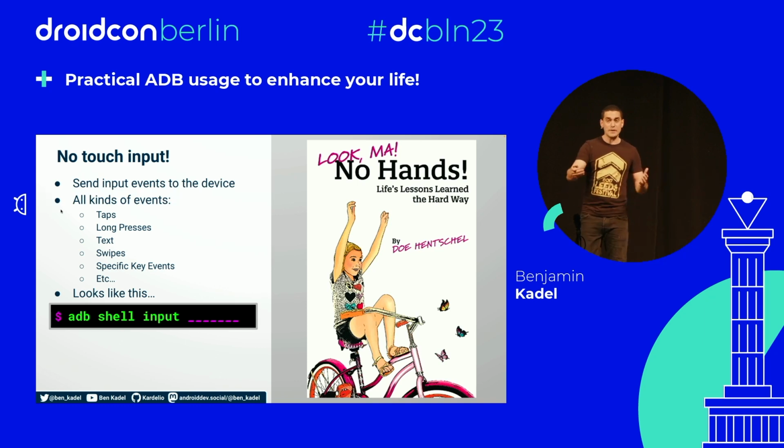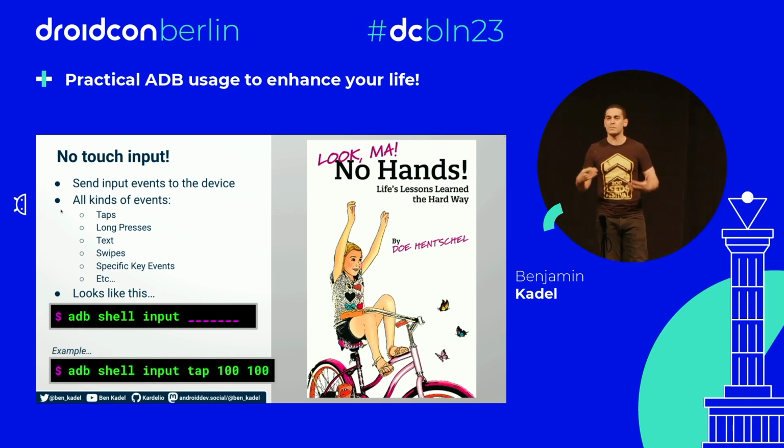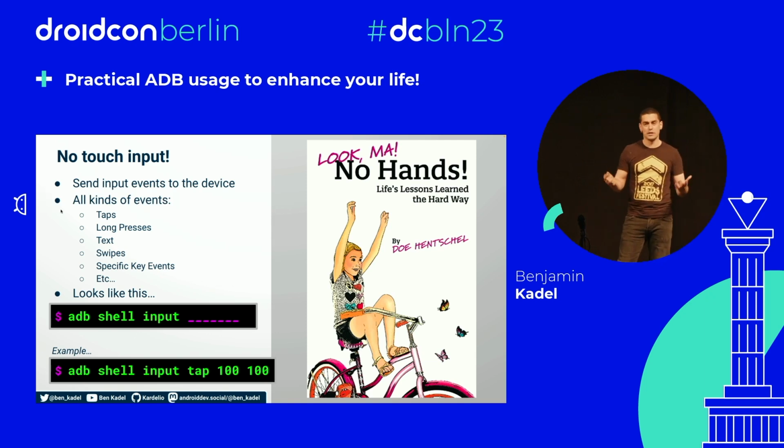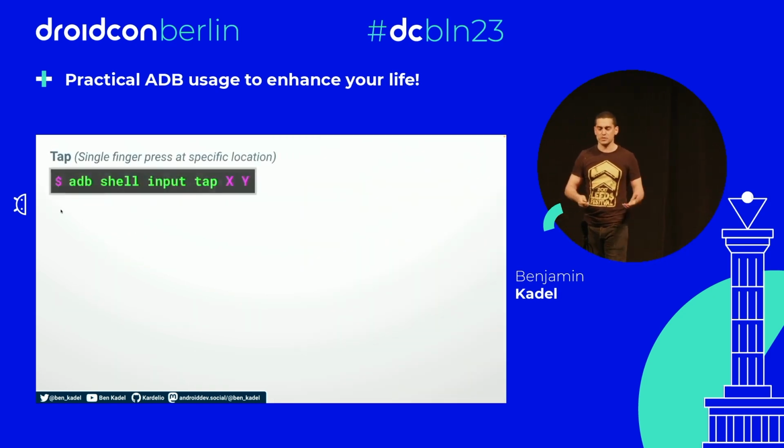So it's ADB, obviously, the keyword, shell, which again, mental post-it note, we're going to come back to that bit later. Then input, because we're doing an input thing. And then we need to fill in what kind of input we're doing. If we wanted to do a tap, as though the user had taken their finger and touched the screen at coordinate x, 100, and coordinate y, 100, then that would be the event. So we've seen taps passing x and y.